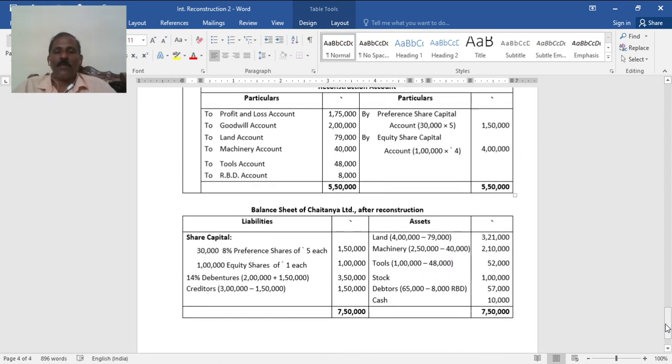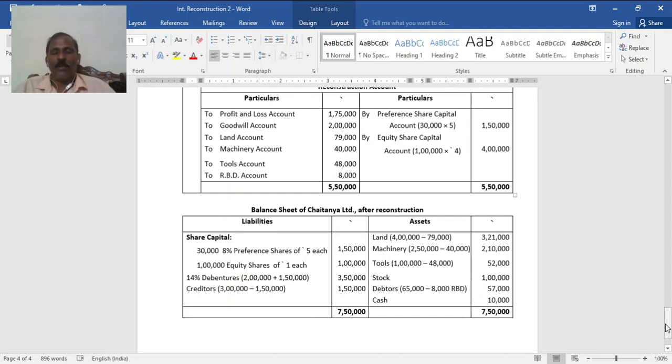Now the balance sheet of the company after reconstruction. On the liability side, under share capital: 30,000 8% preference shares of 5 each, reduced from 10 to 5, 1,50,000. Then 1 lakh equity shares of rupee 1 each, reduced from 5 to 1. This entry is not given, you have to include that. And 14% debentures, secured loan, 2 lakh earlier plus now 1,50,000 given to creditors.